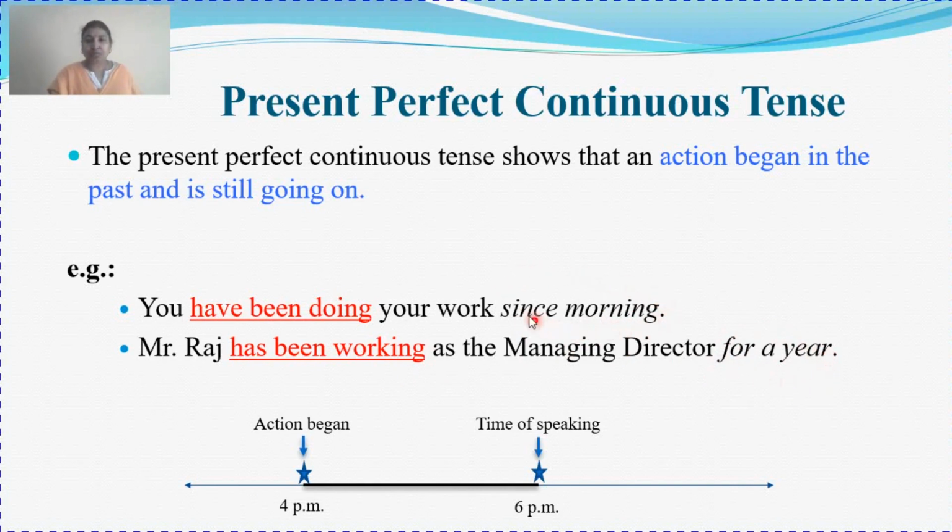When I say Mr. Raj has been working as a managing director for a year, it means that since the last 1 year he is working as a managing director, and today also he is acting on the same post. This is your timeline. You can see the action began in the past and is continuing till the time of speaking, and it will continue further in the future too. It is not yet over.